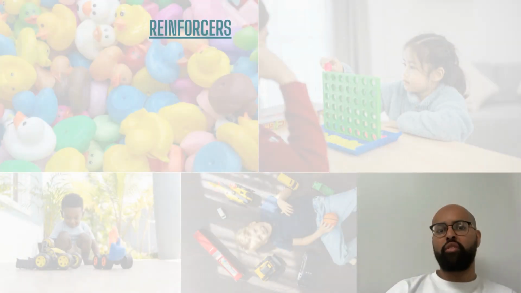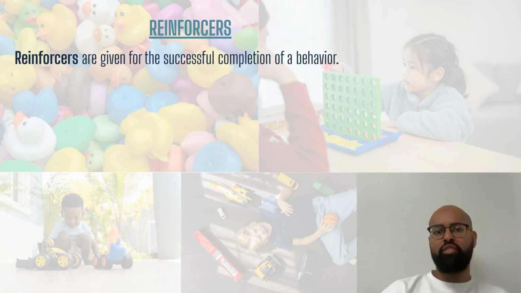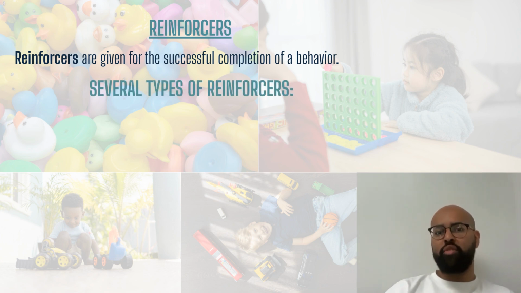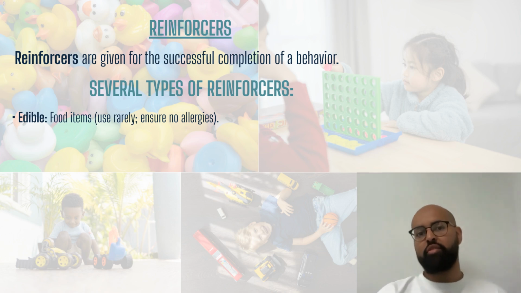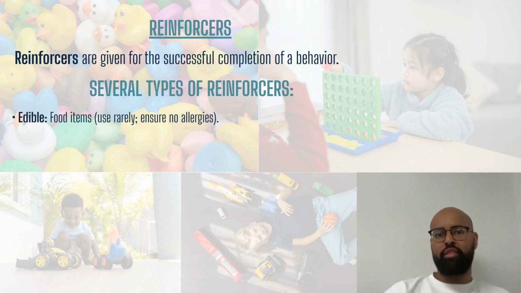Next is reinforcers. Reinforcers are given for the successful completion of a behavior. There are several types of reinforcers. First is edible reinforcers. Edible reinforcers are items that an individual can eat. These reinforcers can be highly motivating but should not be the sole source of reinforcement. We should rarely use this form of reinforcement, and it should only be used when parents give us permission. It is essential to be aware of any food allergies or special diets before we use edibles.